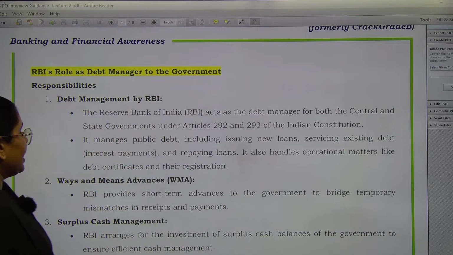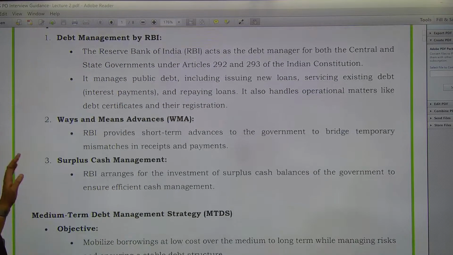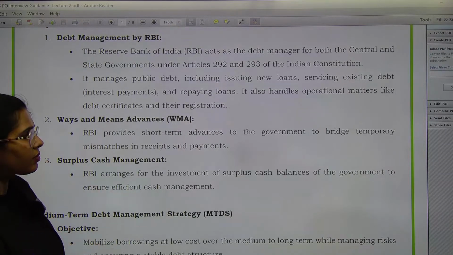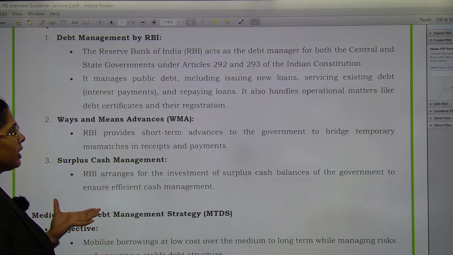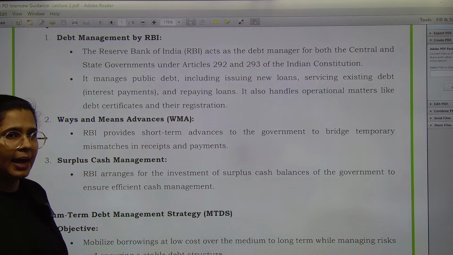Fine. Next we have the ways and means of advances. We'll talk about this separately as well, but here, RBI provides short-term advances to the government so that temporary mismatches can be bridged.